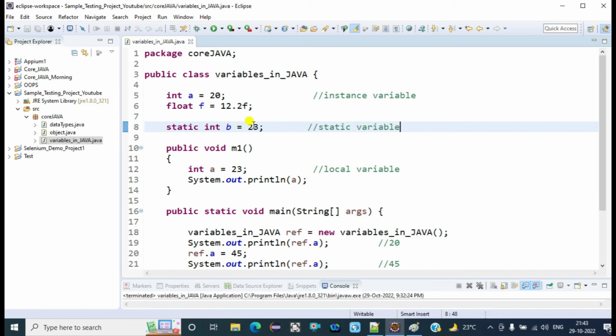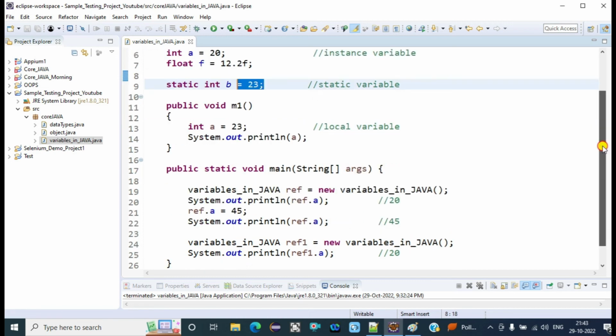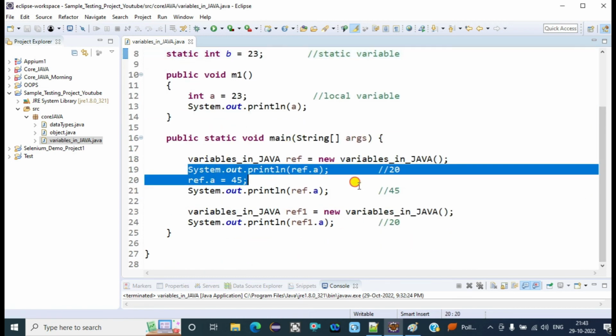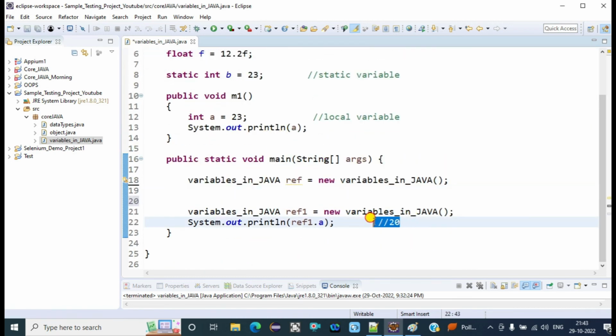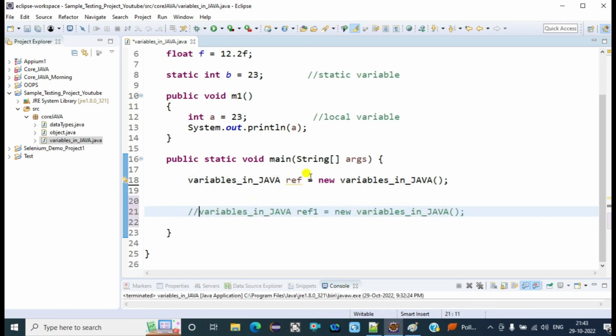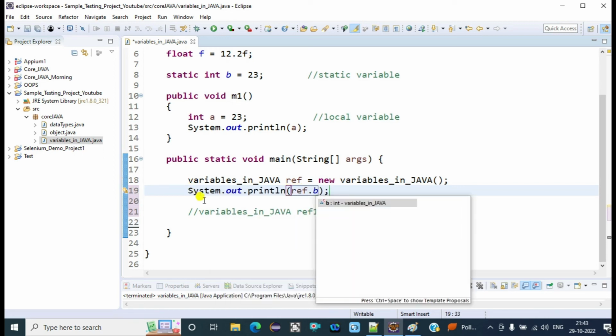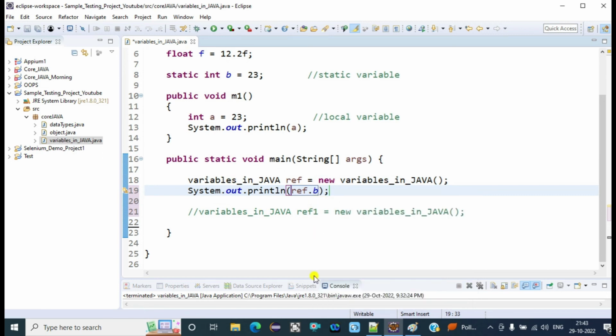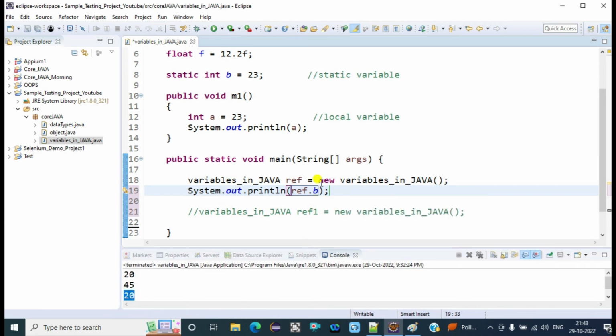Here you can see that the value of b is 23, and inside this main method one object is created, and now we are calling that value, ref.b. If we call this b variable, what will happen? It will display 23 on the console.